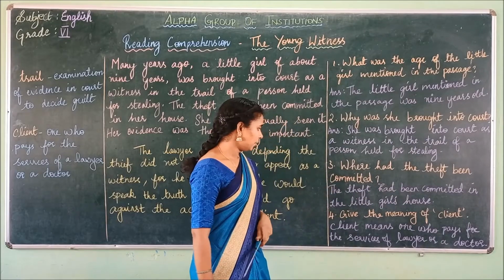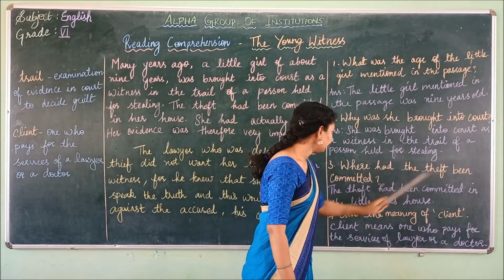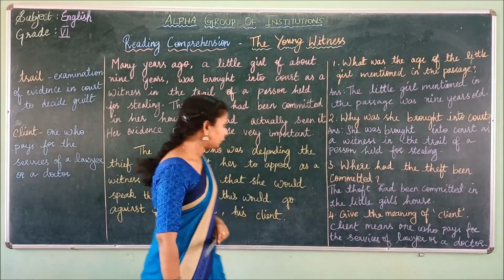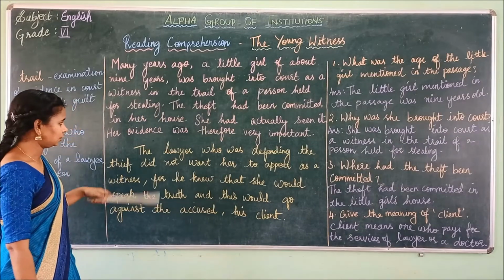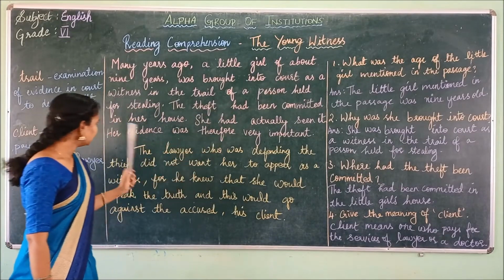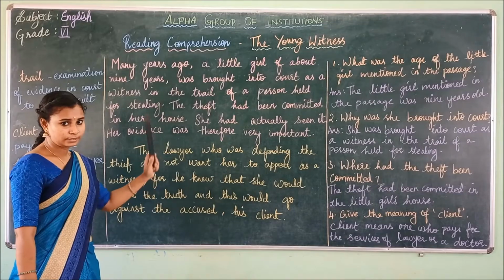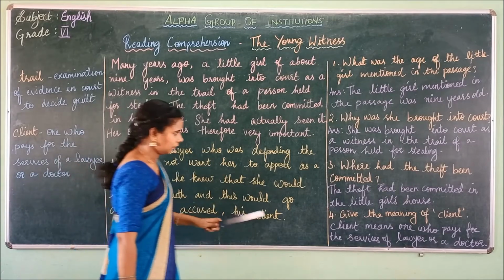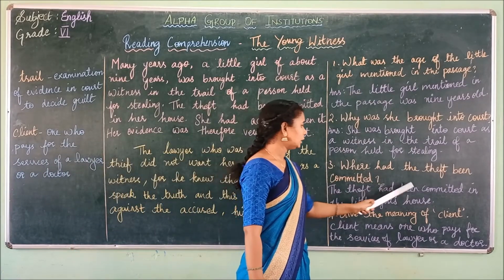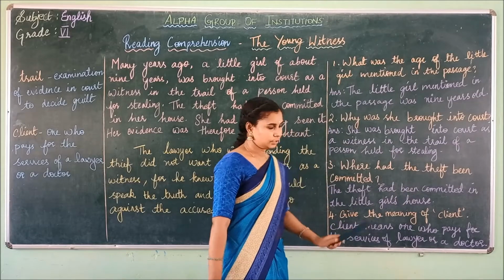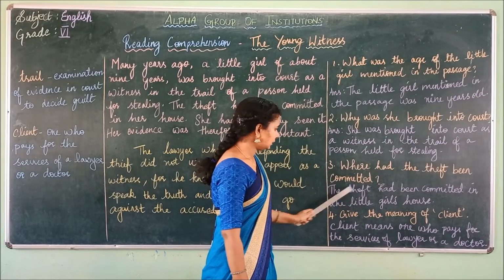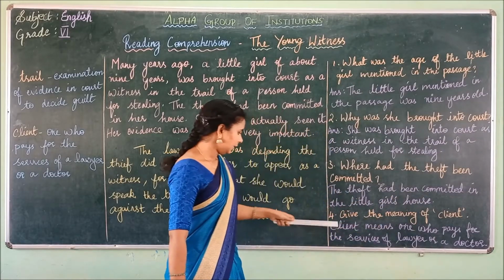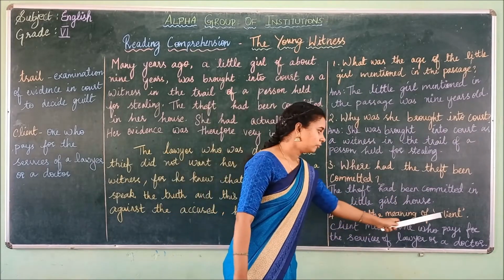Okay. What is the third question? Where had the theft been committed? Here we will find the answer from this passage. The theft had been committed in a house. Whose house? The little girl's house. So here the answer is, the theft had been committed in the little girl's house. Okay, next one. Give the meaning of client.